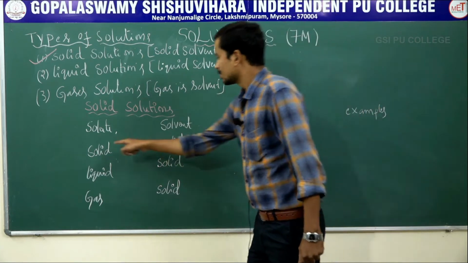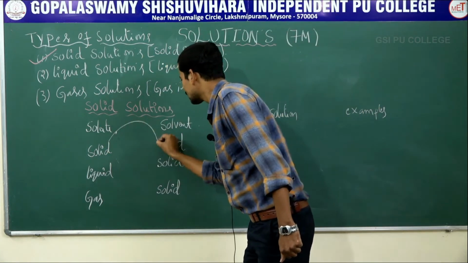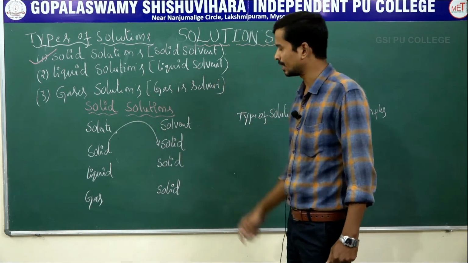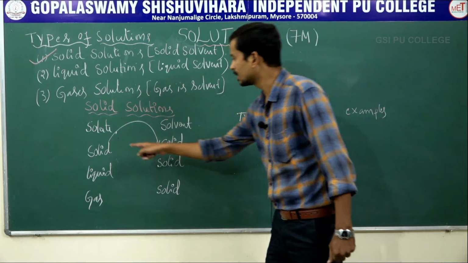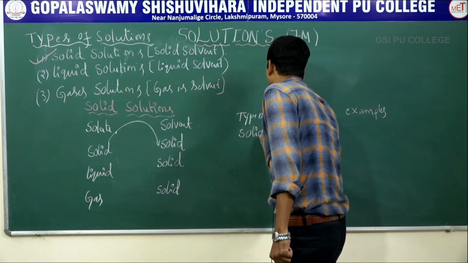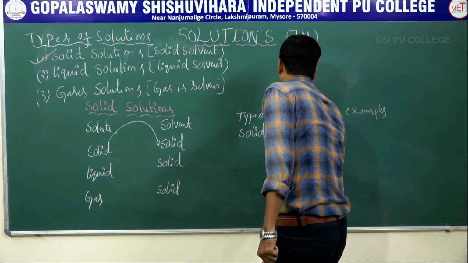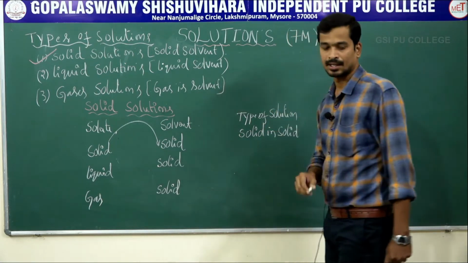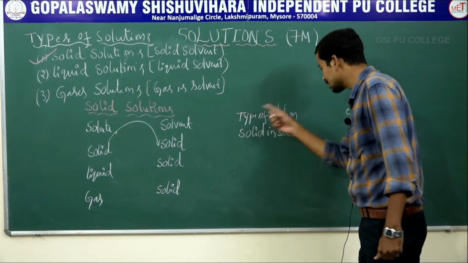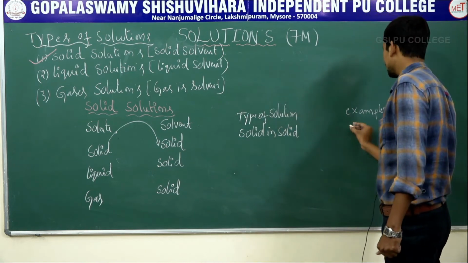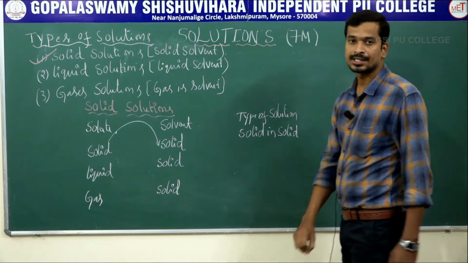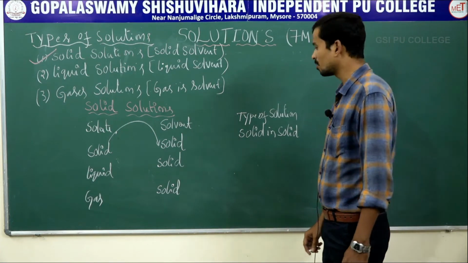What is the type of solution? First type: if both solute and solvent are solid, the type of solution is solid in solid. What are the examples of a solid in solid solution? The example is alloys. Alloy is a homogeneous mixture of two or more metals.